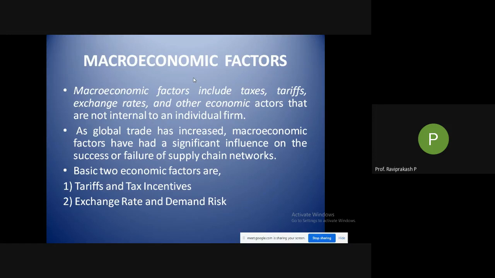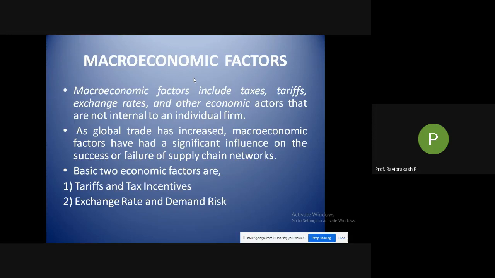Then, as global trade has increased, macroeconomic factors have had a significant influence on the success or failure of supply chain networks. As we now have global networks, as I gave you the example of LPG, that is liberalization, globalization and privatization. After introducing that in India, we got properly connected into the global supply chain. There are many companies importing their products into India, and many companies producing their products in India and exporting them from India.